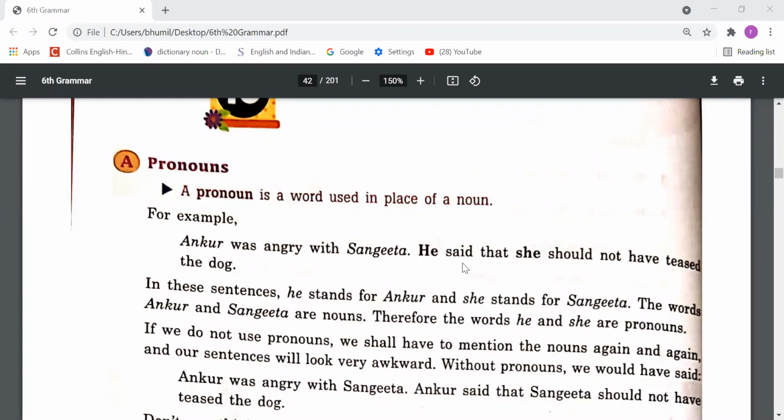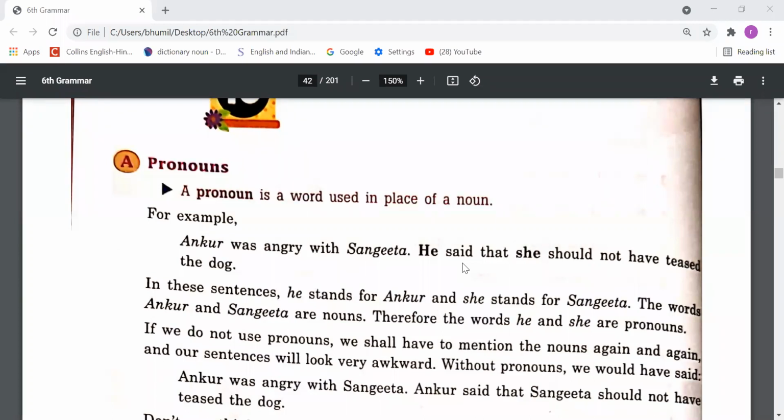So, now let's understand what pronouns are. Simply, we can say that a word which can be used instead of a noun. Noun means name. So, that word is called a pronoun, right? Suppose I say that I love India. I love India. India is my country. So, India, we know that is a name. But instead of this, I can also say that I love India because it is my country.